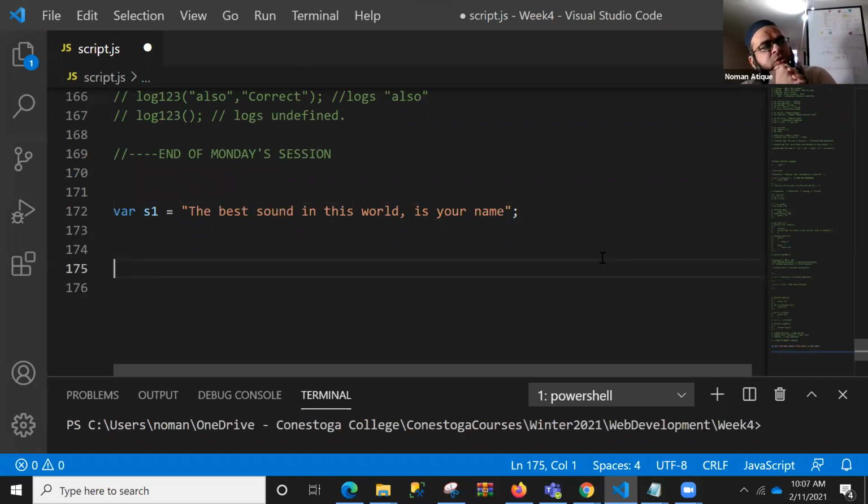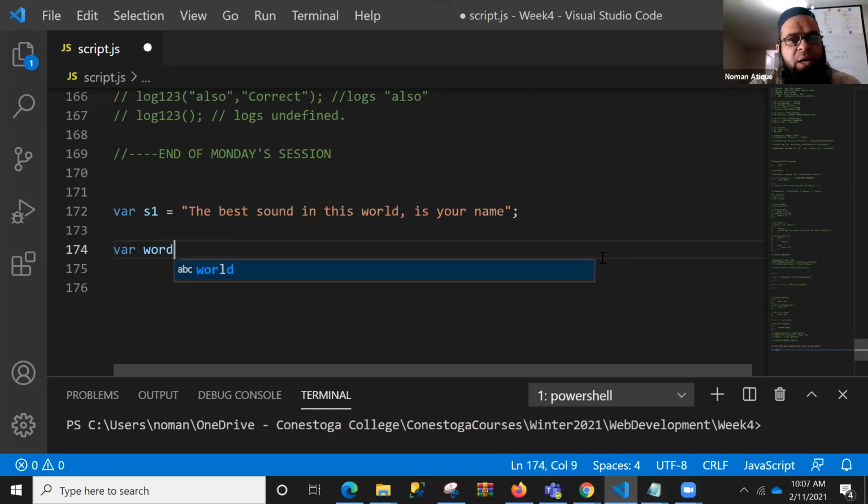For example, if I ask you to write a function, and maybe just before that, if I say var words equal to s1 plus this, you remember we have talked about that. So what does that mean? What will happen?